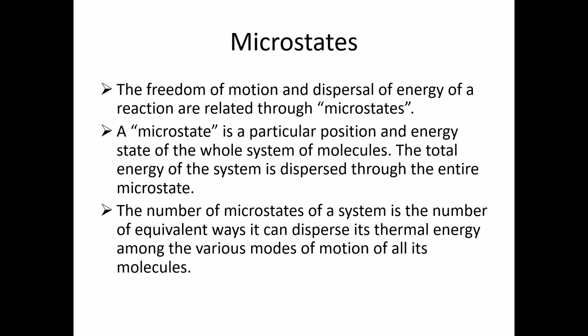But if we take a picture of something that is still, like a statue or a building, we really only need one picture because it's not going to change. It doesn't change position, it doesn't change energy, because it doesn't move at all. So we would only have one microstate for that statue or building. So the larger the number of microstates we have, the more spontaneous it is.